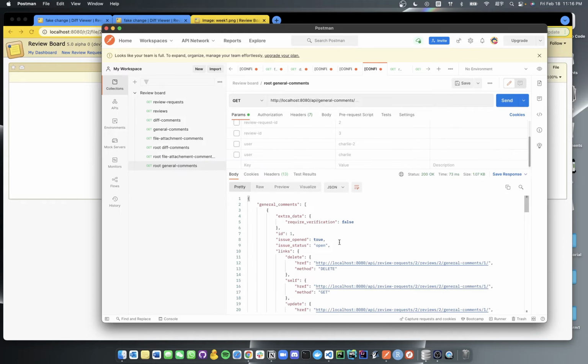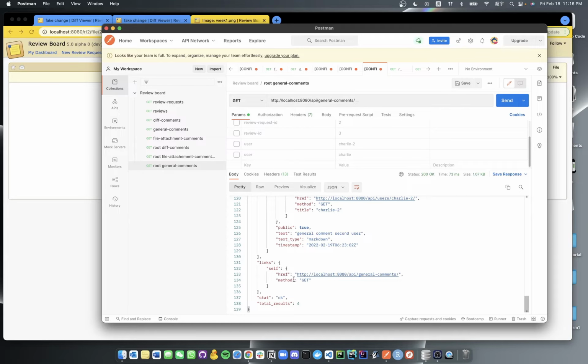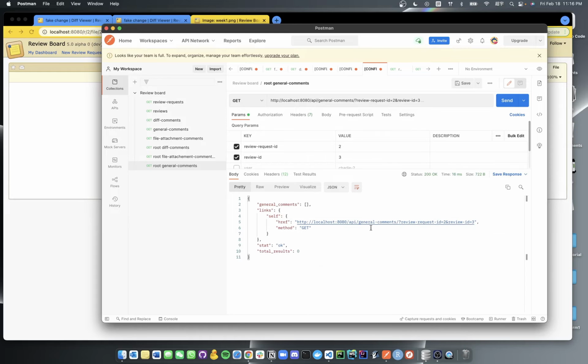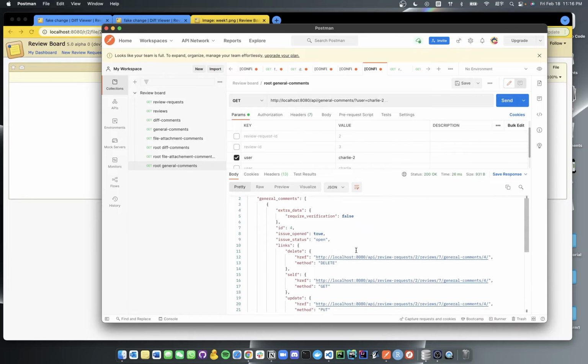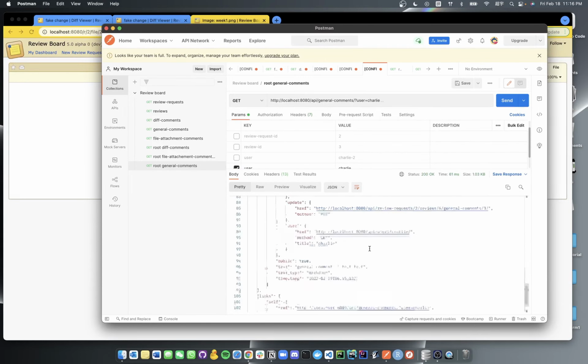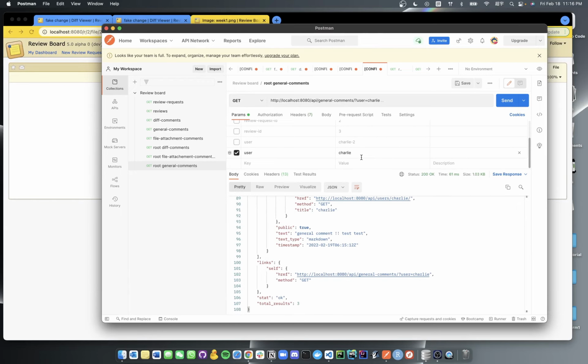As we can see, when users send an HTTP request, we can get that there are 4 total general comments. If we filter by a certain review ID and review request ID, as we can see, there's 0 general comments under review ID 3 and review request ID 2. We can also query the result by the username. So as we can see, there's only 1 general comment under the username Charlie-2, and there are 3 general comments under the username Charlie.